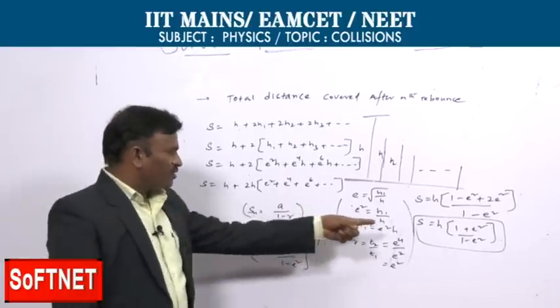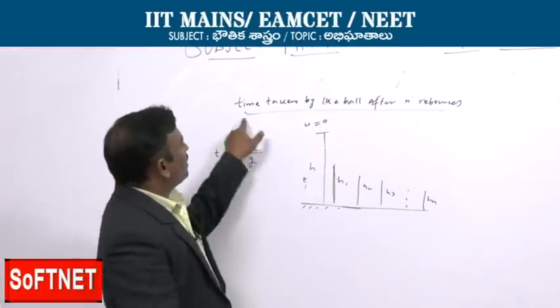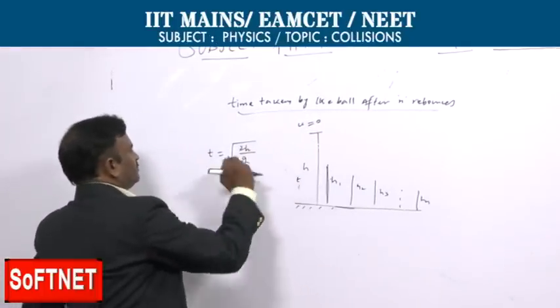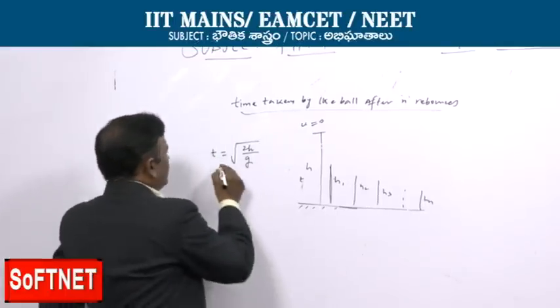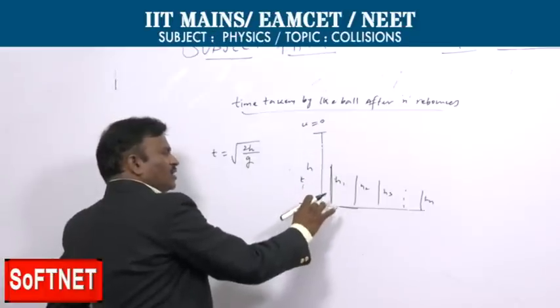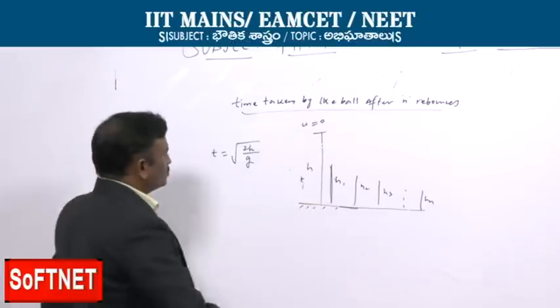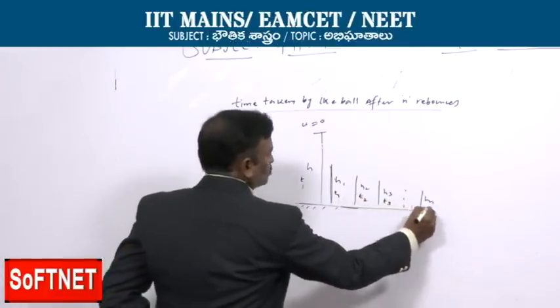Then we can find out the total time taken by the ball for n rebounds. Here t is equal to square root of 2h by g. Total time taken: while falling, the time is t only. Going up and coming back takes 2t. So, here let us take t1, t2, t3 and so on.